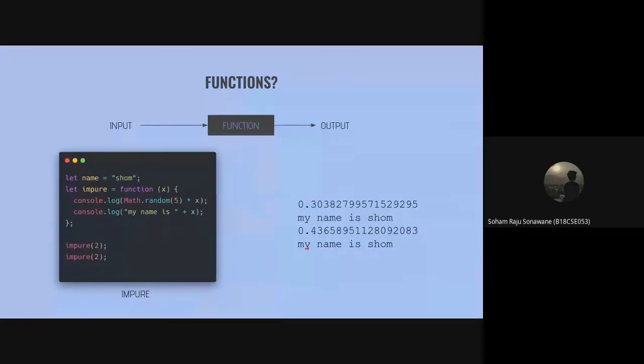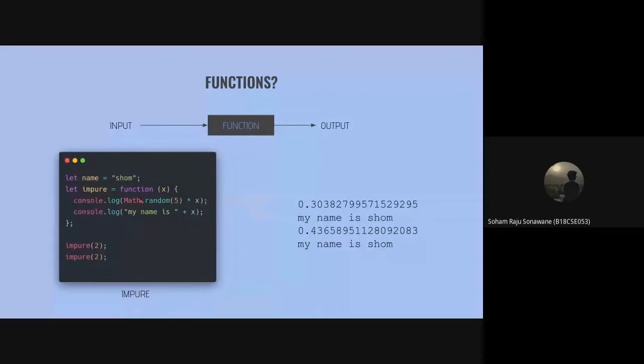So now, why is this method an impure function? Well, first of all, in pure functions, the only thing that the function needs to be dependent upon is its argument. But here you can see that the function is generating a random number between 0 and 5, which makes this function impure.